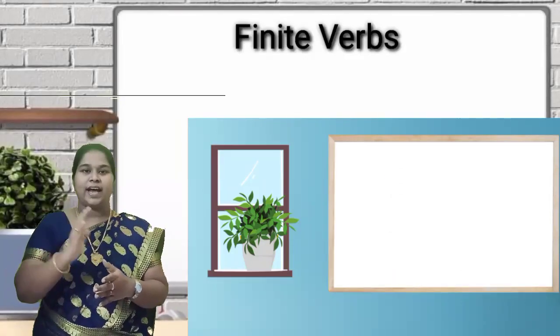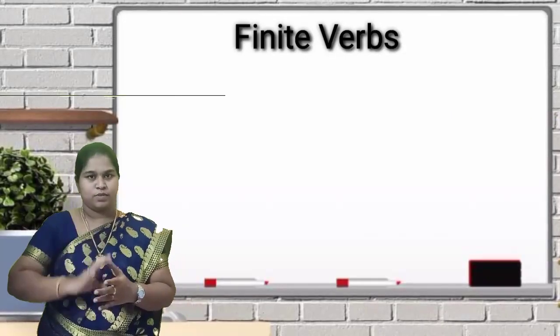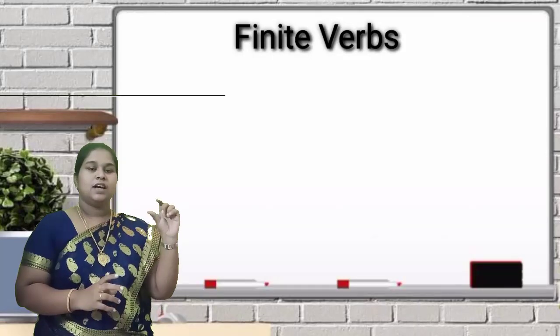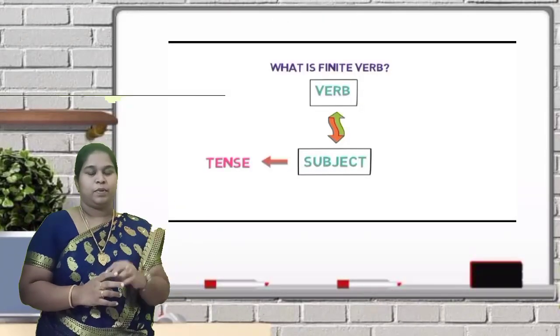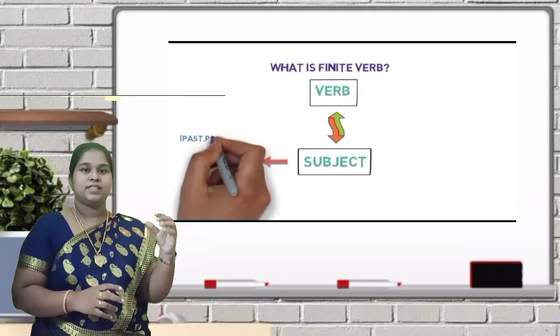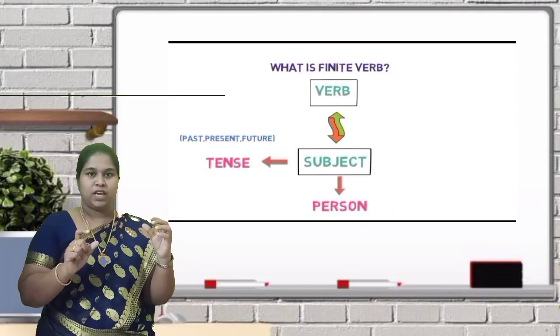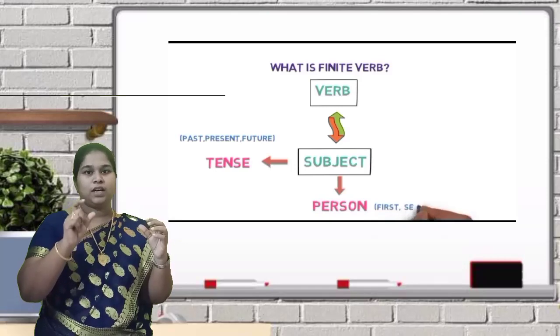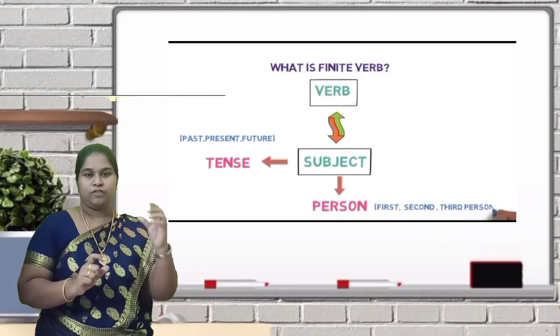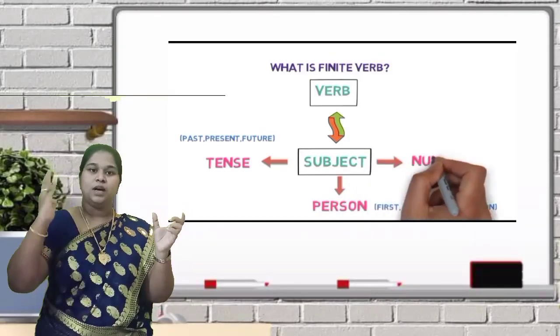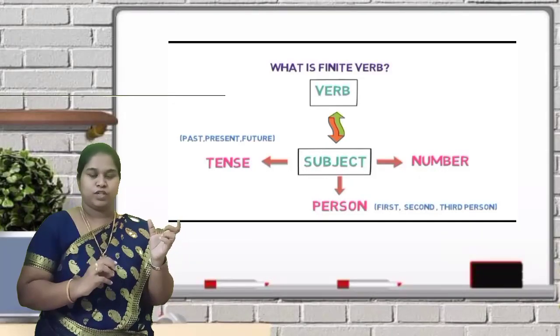A finite verb has limited agreement with the subject: tenses, number and person. When you read a sentence with a finite verb, you can find out when the action takes place. Tenses means present tense, past tense and future tense.